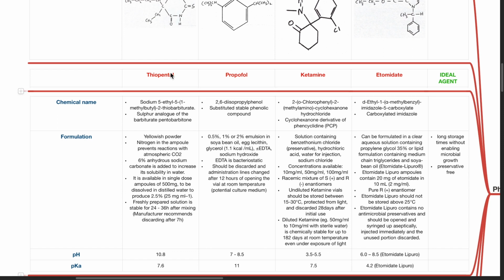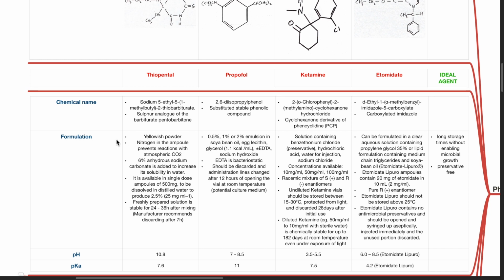Formulation of thiopental: thiopental is a yellowish powder. Nitrogen in the ampule prevents reaction with atmospheric carbon dioxide. 6% anhydrous sodium carbonate is added to increase its solubility in water. It is available in single-dose ampules of 500 mg to be dissolved in distilled water to produce 2.5%. Freshly prepared solution is stable for 24 to 36 hours after mixing. The manufacturer recommends discarding it after 7 hours.